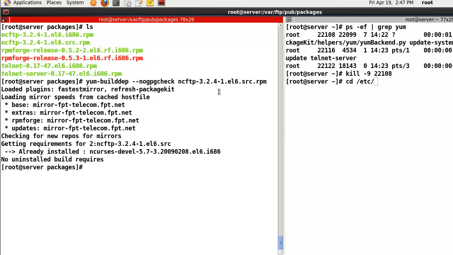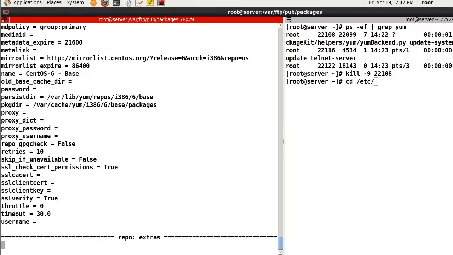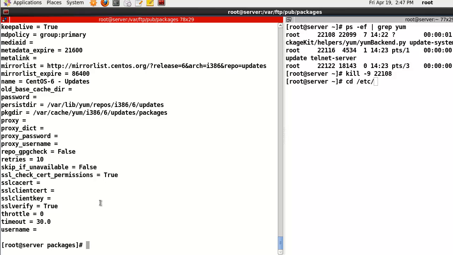In this case, before I install this one, I need this package already, because ncftp has a relationship with dependencies. So you need to check the source file with some of the dependency packages. And yum-config-manager. In the next chapter, I will show you yum-config-manager to register a repository.